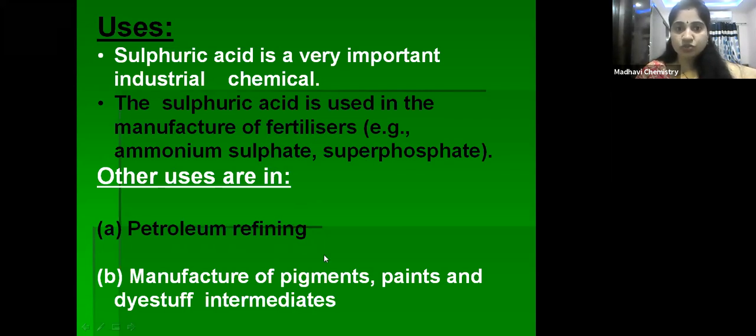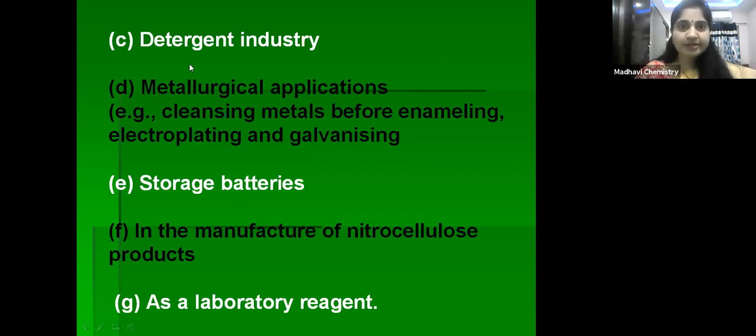Sulfuric acid is used for the manufacture of fertilizers like ammonium sulfate, superphosphate, and it is used in the petroleum industry for petroleum refining and manufacturing of pigments, paints and dye stuffs. Next, it is also used in the detergent industry and metallurgical applications like cleaning metals before enameling, electroplating, and galvanizing. So metals can be cleansed with the help of sulfuric acid.